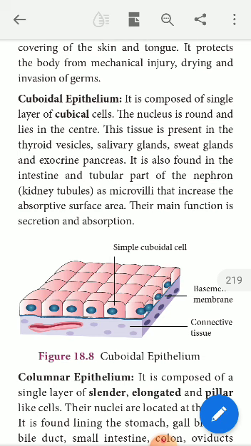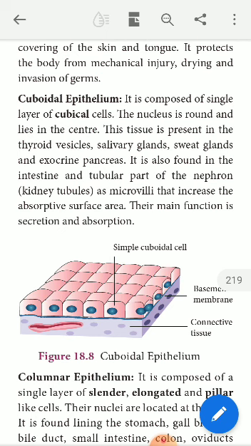See, here are exocrine glands and endocrine glands. Exocrine glands produce chemical substances called enzymes. So varieties of enzymes are produced or secreted by these cuboidal epithelial cells, which are found in the above-mentioned glands. These glands also have an absorptive nature, absorption. So the main functions are secretion and absorption.